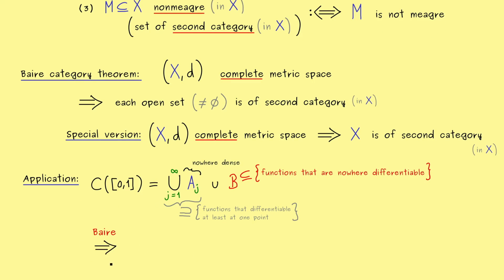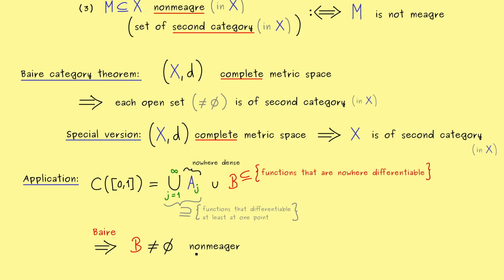Hence, we simply can apply our Baire category theorem, which tells us that the whole space here is of second category. So we see this here is a meager set, so B cannot be a meager set. Most importantly, B is not empty, so we have functions that are nowhere differentiable.